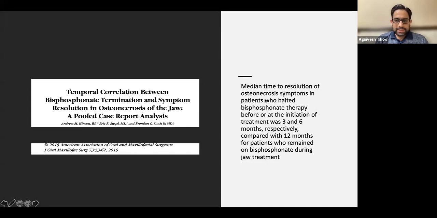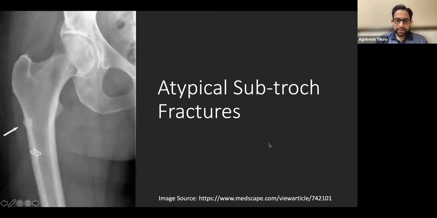So if somebody has osteonecrosis of the jaw, it takes around 3 to 6 months to get healed. You have to counsel them that if this has happened, it's very rare, but it will take 3 to 6 months. And if the patient has been on long-term therapy, then it may take up to 12 months also. So this is the timeline you have to understand that it will take.